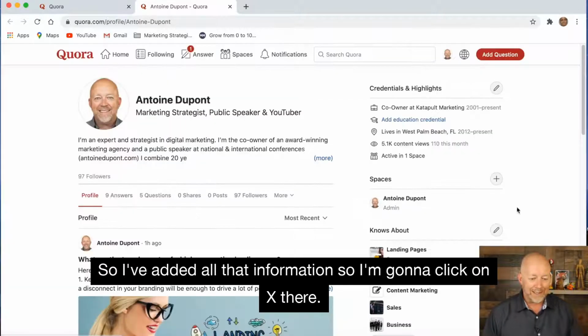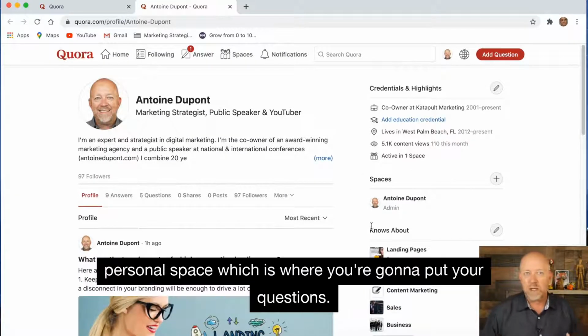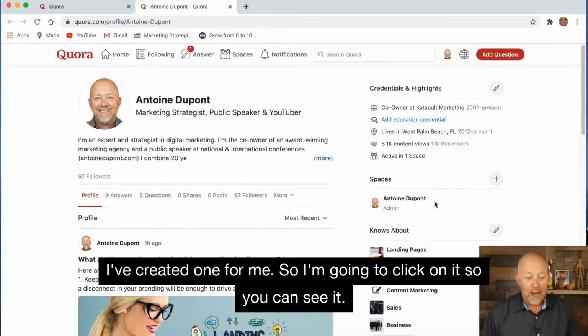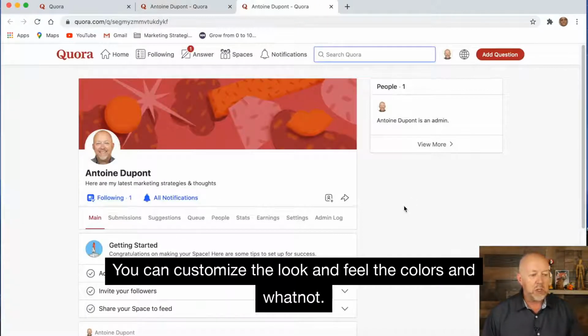So I'm going to click on X there. You can create yourself a space, which is your personal space, which is where you're going to put your questions. I've created one for me, so I'm going to click on it so you can see it. You could customize the look and feel, the colors and whatnot.